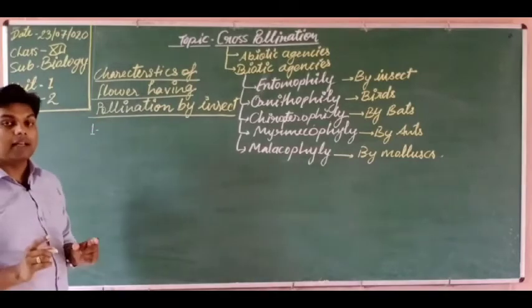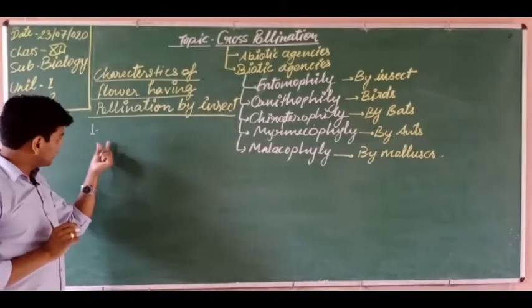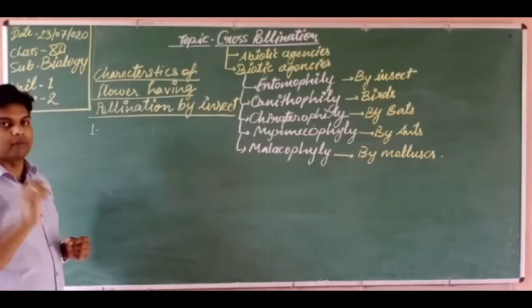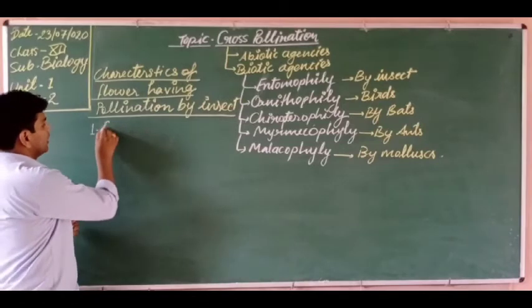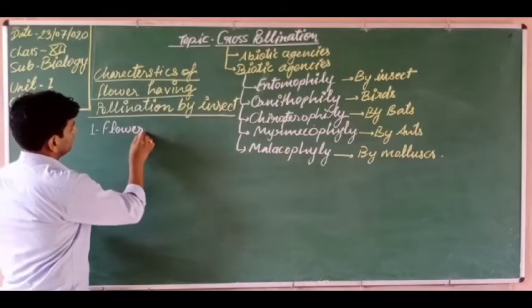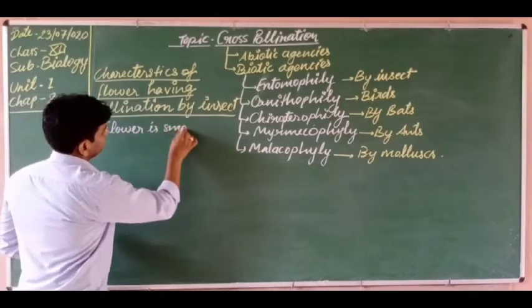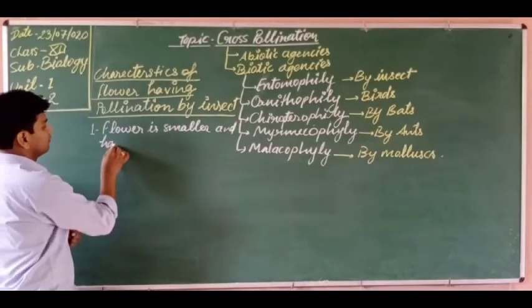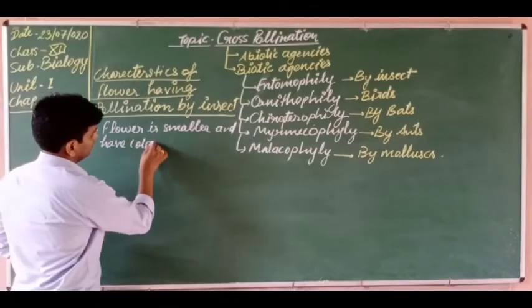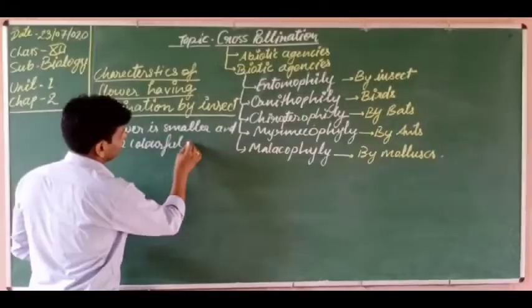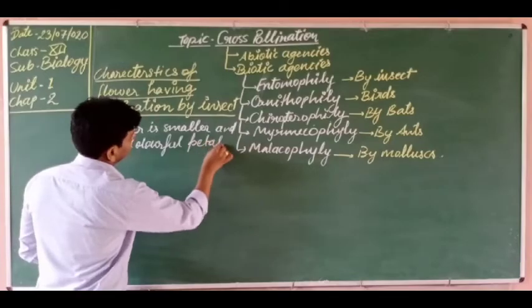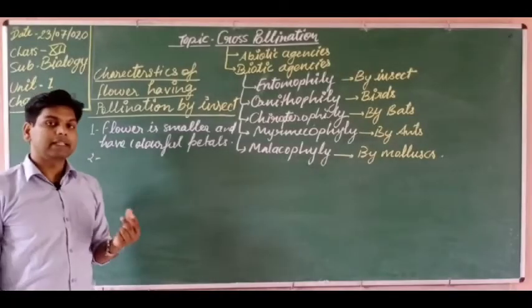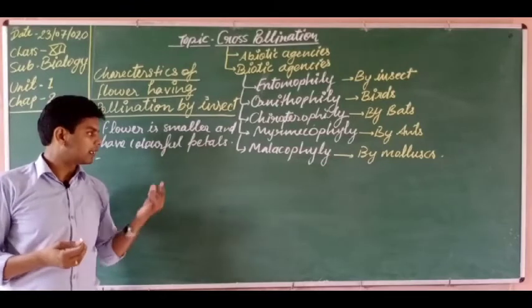The flower is smaller and has colorful petals. Okay, so one point we have discussed, colorful petals attract the insects toward it.